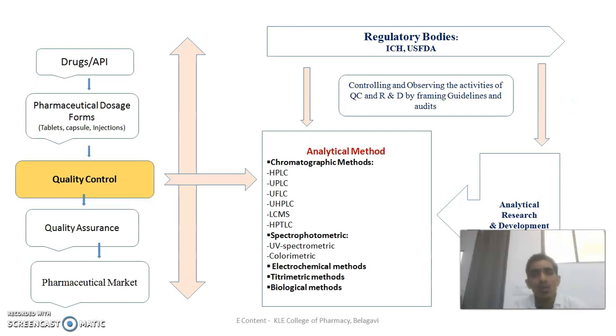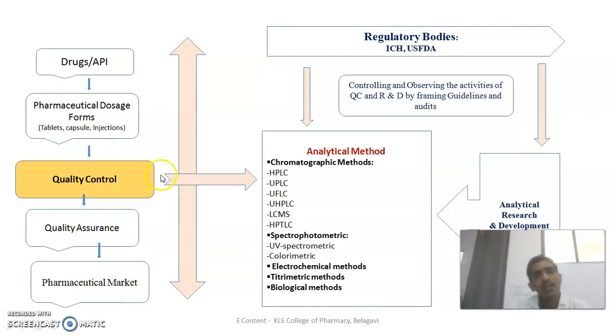Next, this is the overview of pharmaceutical product and process development. So we have some drugs, or we can say an API. These APIs are formulated in the form of suitable pharmaceutical dosage preparations or dosage forms, and these preparations are checked for their quality in the quality control department. These quality control department activities are assured by the quality assurance department, and then the product is launched to the pharmaceutical market.